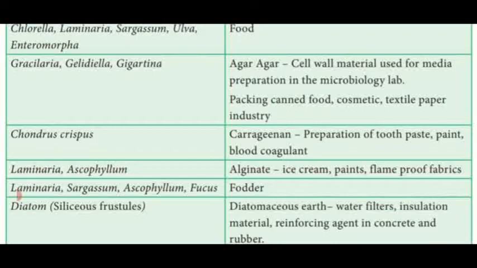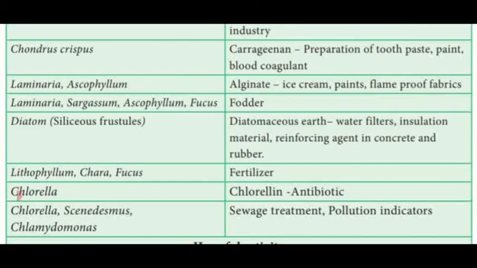Laminaria and Ascophyllum contain alginate substance used to prepare ice cream, paints, flame-proof fabrics. Laminaria, Sargassum, Ascophyllum and Fucus are used as food material for animals, that is fodder. Diatoms form siliceous rock under the sea water.